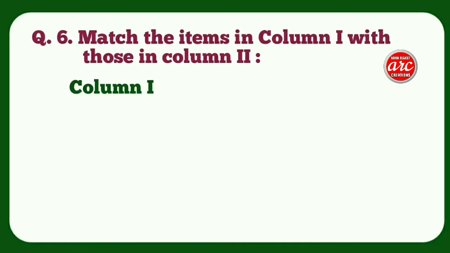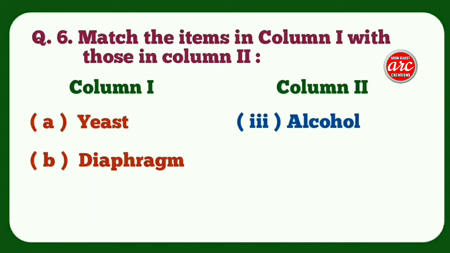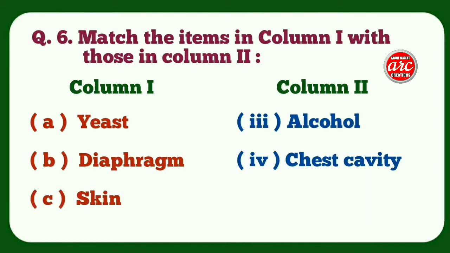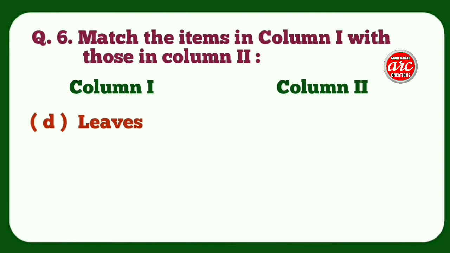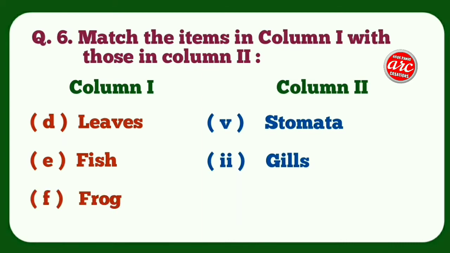Question number 6. Match the item in column 1 with those in column 2. Number A yeast matches with number 3 alcohol. B. Diaphragm matches with number 4 chest cavity. C. Skin matches with number 1 earthworm. D. Leaves matches with number 5 stomata. E. Fish matches with number 2 gills. F. Frog matches with number 6 lungs and skin.